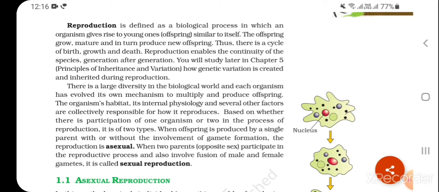There is a large diversity in the biological world and each organism has evolved its own mechanism to multiply and produce offspring. The organism's habitat, its internal physiology, and several other factors are collectively responsible for how it reproduces. Based on whether there is participation of one organism or two in the process of reproduction, it is of two types. When offspring is produced by a single parent with or without the involvement of gamete formation, the reproduction is asexual. When two parents of opposite sex participate in the reproductive process and it also involves fusion of male and female gametes, it is called sexual reproduction.